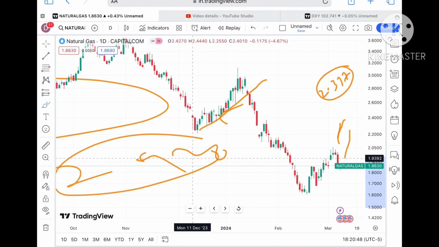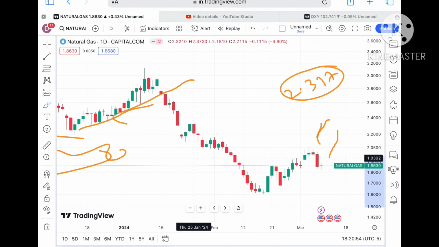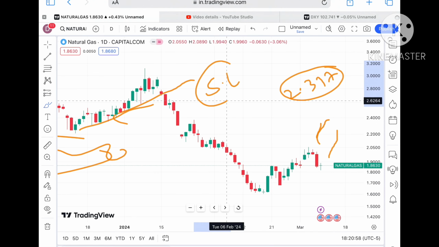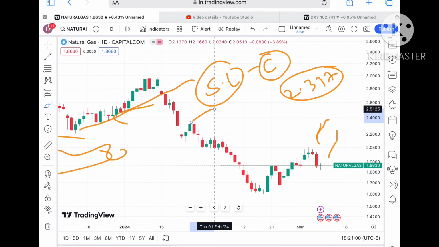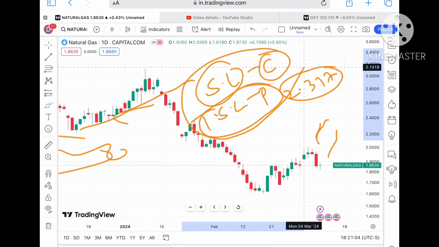If you look at this particular trend, once the price starts sustaining at 2.5, it can go to a level of 2.7 and then to a level of 2.9. And if the price keeps moving over the level of 2.9, then we will see it go towards a level of 3, and after 3 we can see a further upside movement in the price of natural gas.